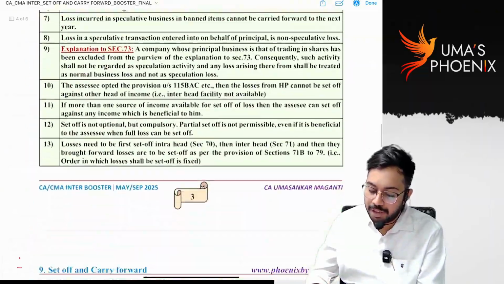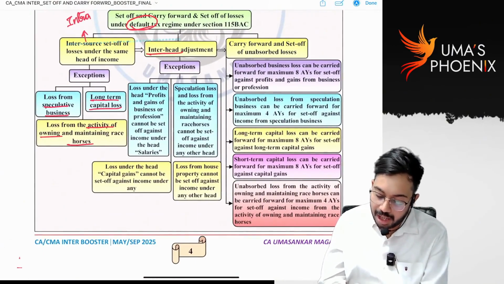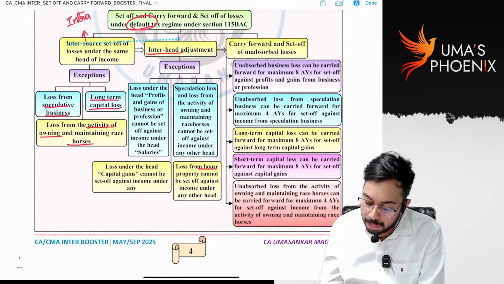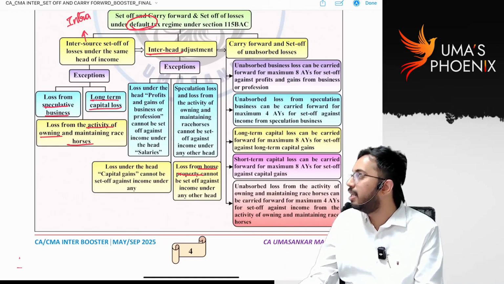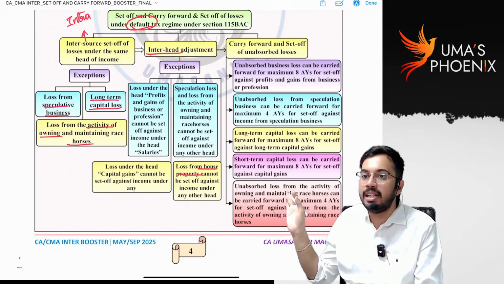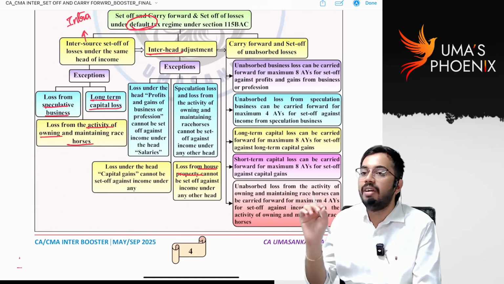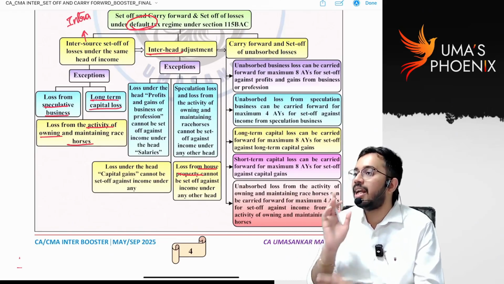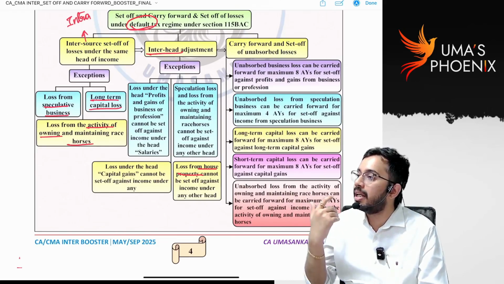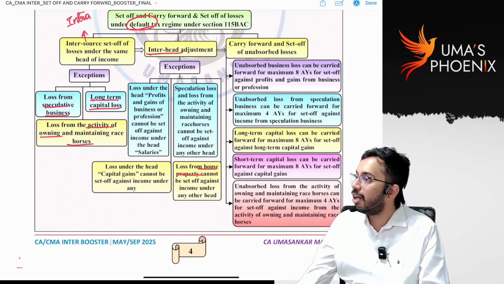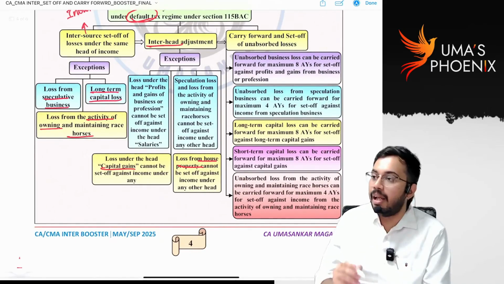Is interhead set off available? Yes, interhead set off is available under default tax rates. But loss from house property cannot be set off against other heads of income. See, this is content we have already discussed, but this is the summary chart. Under default tax rates, interhead set off is allowed except for house property. That means loss from house property is not eligible for interhead set off, except loss under the head capital gains.